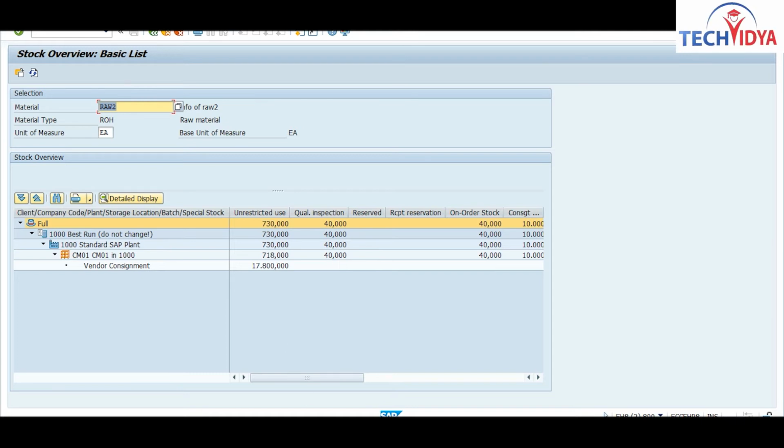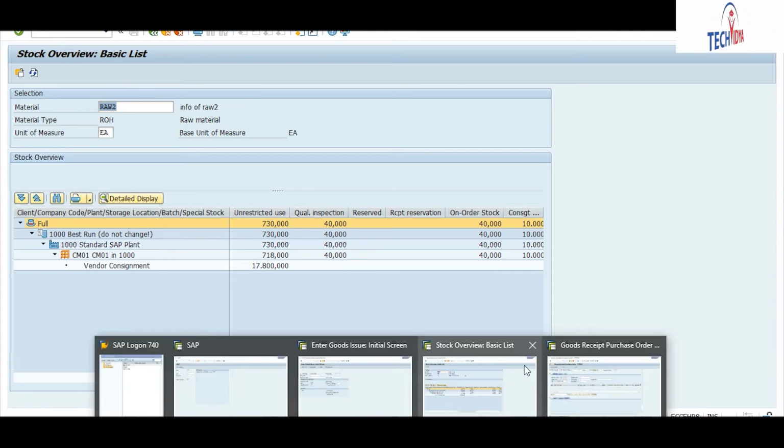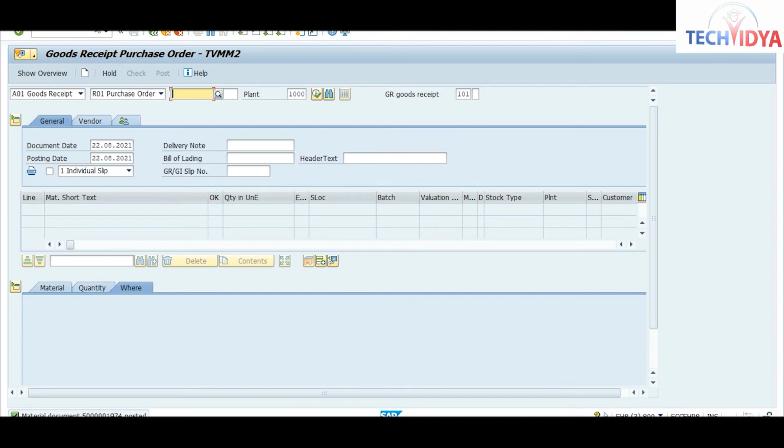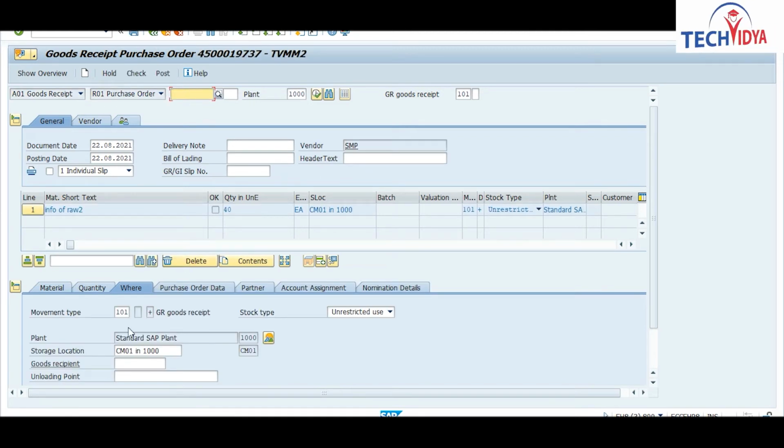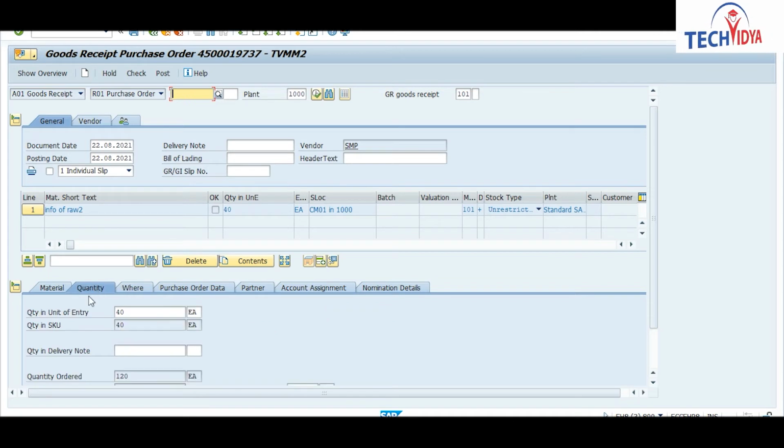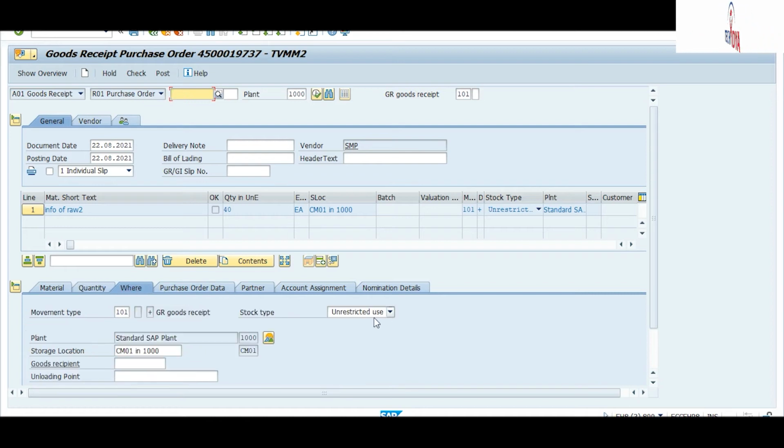Again we will continue the goods receipt process, because we have not completed our GR against the ordered quantity. Enter your PO number and it will show the 40 quantity. Your left out quantity is now 40. Go to the where tab and enter this stock as block stock.